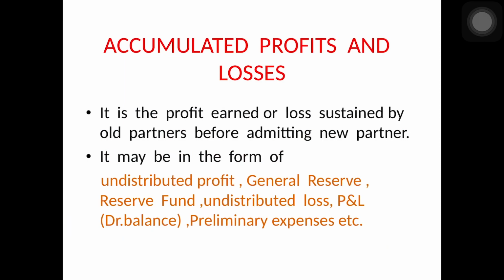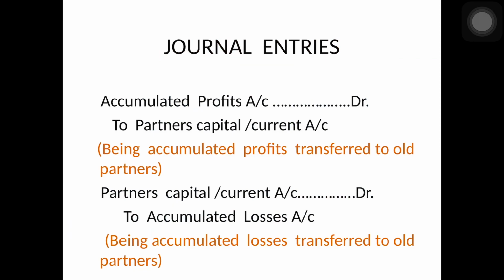Now sometimes there are some accumulated profits or losses before the new partner is admitted. Such accumulated profits or losses should be distributed to the old partners in their old profit sharing ratio. See their journal entries: accumulated profit account debit to partner's capital or current account. This is when profits are transferred, and when losses are transferred, partner's capital or current account debit to accumulated losses account.